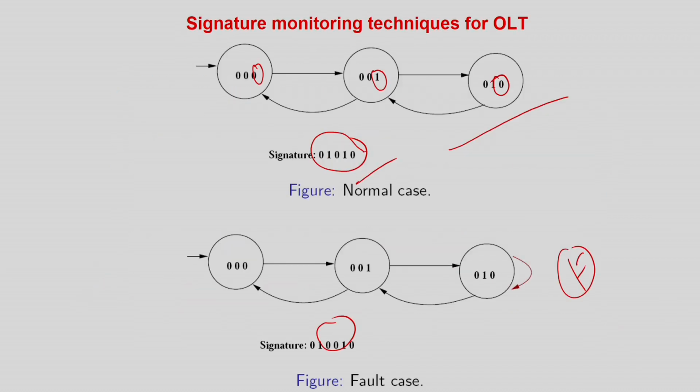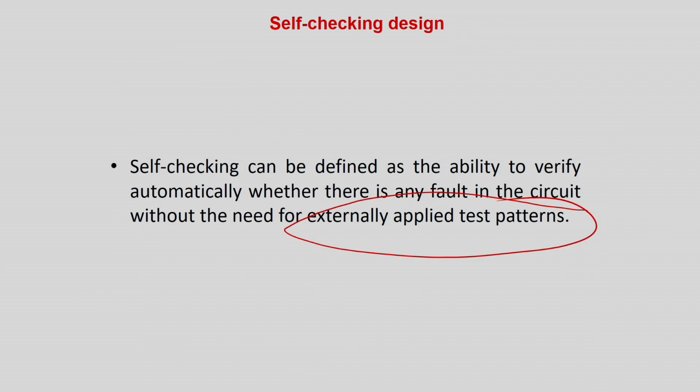You could even say that signature monitoring is also some kind of self-checking design, because there is a signature invariance and you have to check just the signature invariance property. But self-checking design was a new term which was coined after this finite state machine signature monitoring, in which they say that a circuit is self-checking if you are able to automatically determine whether there is any fault in the circuit without any applied pattern. All the outputs of the circuit will always be encoded by a particular mechanism.